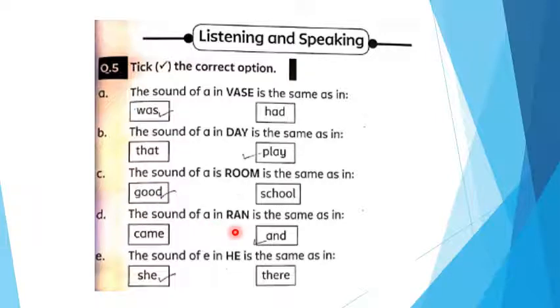The sound of ran is same as ran, and. Yes, ran and. The sound of he is the same as he, she. Okay. This is the listening. First you listen to this and speaking and then you speak. Was, they play, room, good, ran and, he, she.